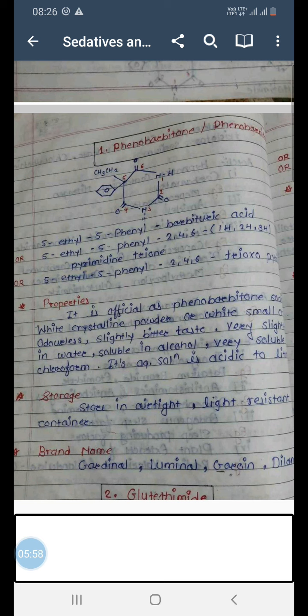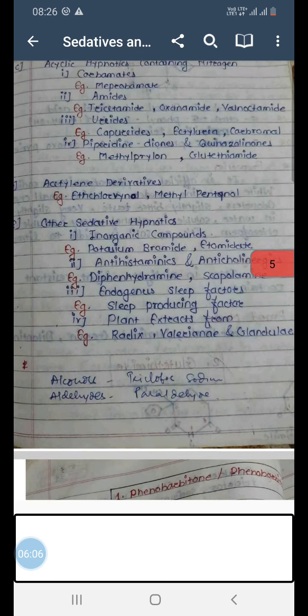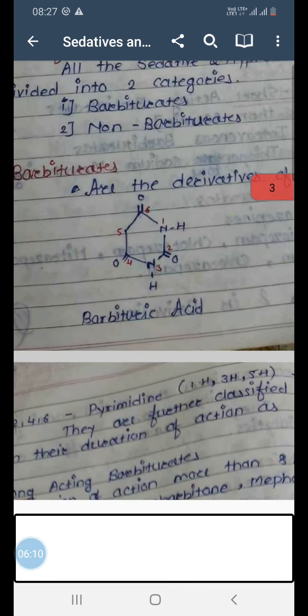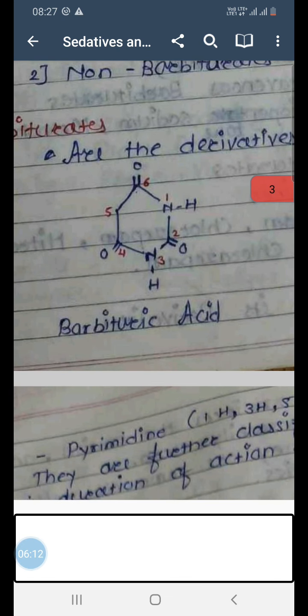What does this indicate? That when you observe the structure of barbituric acid, it is actually perhydropyrimidine. That means hydrogen is present everywhere before the substitution by carbonyl group at position 2, 4 and 6.